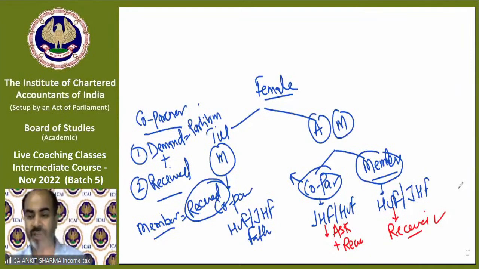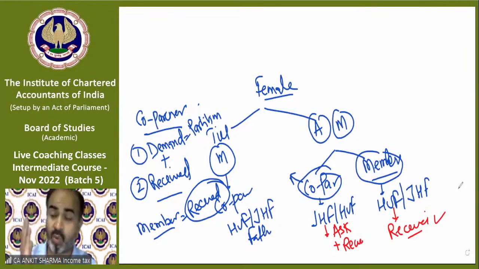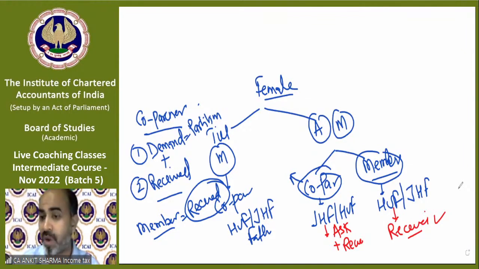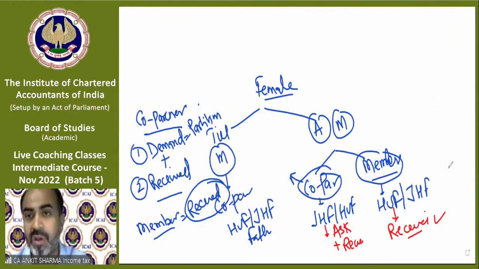Understand? So there are two powers with a co-partner. One is to demand partition and receive partition. And if you're a member, you have only one power, and that is to receive partition. Okay? To receive your share. So that was the provision regarding females under HUF. Moving on to our notes.